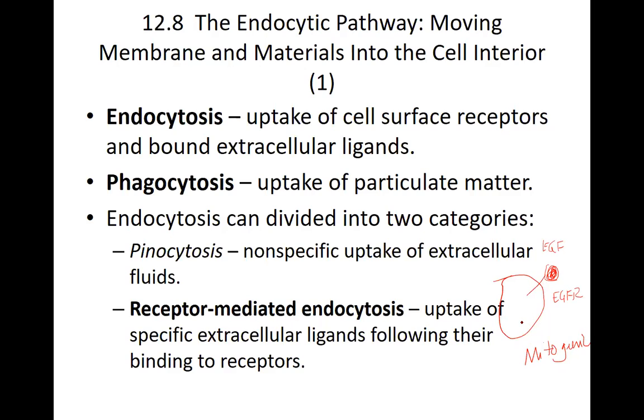Now, in a normal cell, not in a cancer cell, this EGF, EGFR signaling is very fine-tuned. So the cell should divide only when it needs to divide. At other times, it should not be dividing. In order to control it, one thing that can happen is this EGF, EGFR complex can be taken into vesicles inside the cell. So now it will look like this. It will be a vesicle inside the cell with the EGF, EGFR, and this vesicle will come inside the cell, and it can combine with the lysosome, and it can be degraded.